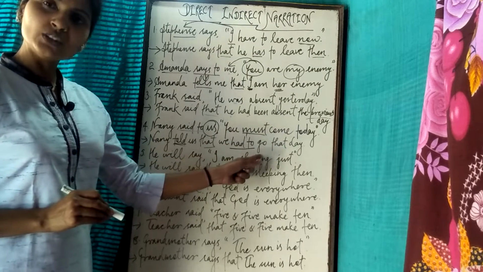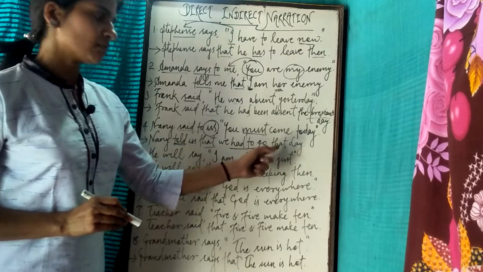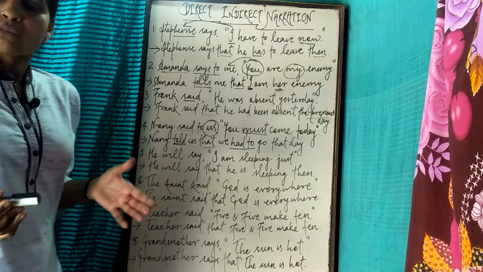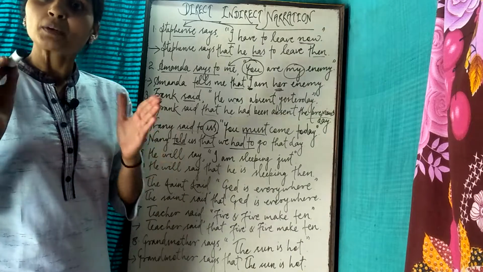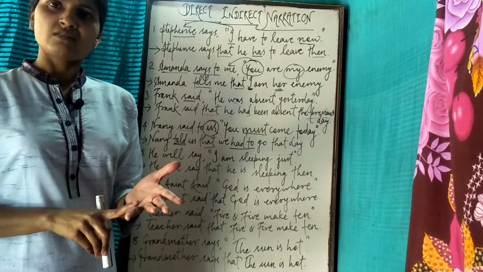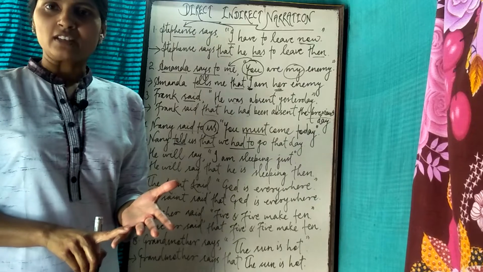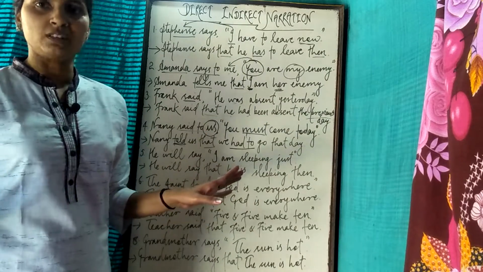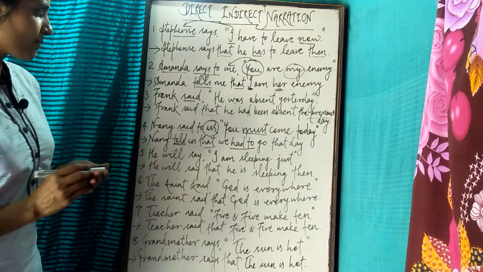Come into go. Today, that day. The easiest thing for all of you, please remember all the certain changes of tense. Then you will be able to get it. Otherwise, nothing is typical. Okay?